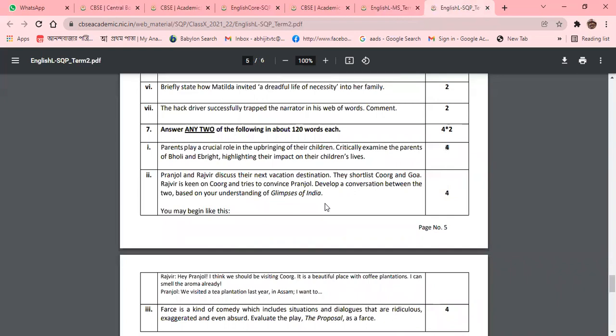So after critically examining those things, CBSE has pointed out, and I am telling the students, that CBSE has given a marking scheme. On the basis of the marking scheme, whom we can award the full 4 out of 4, whom we can award 3.5 out of 4, whom we can award 3 out of 4. Everything has been very clearly given by CBSE.